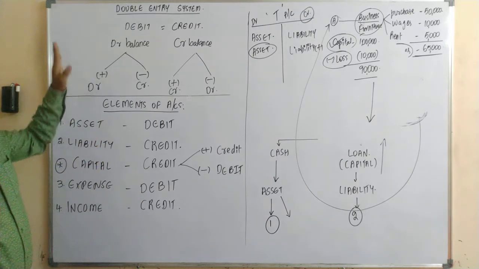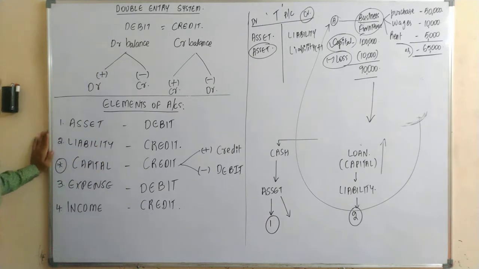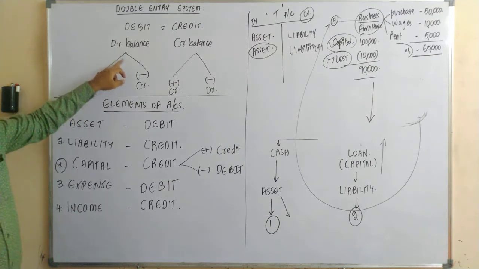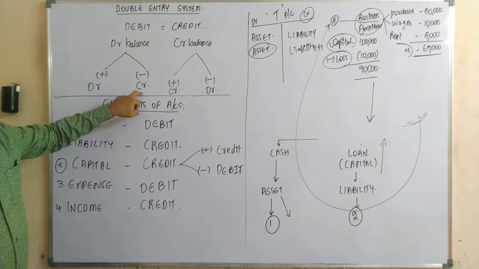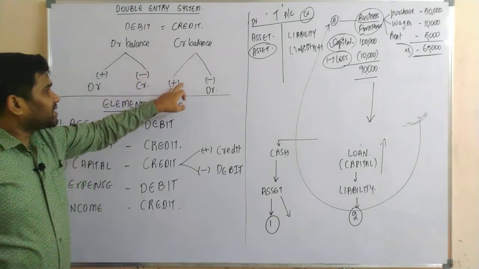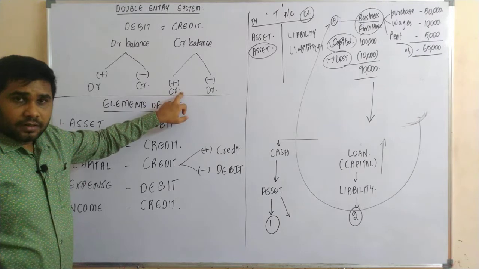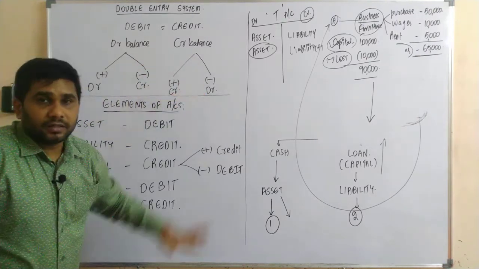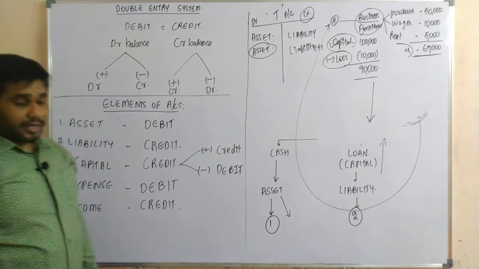So this is about your double entry system, where debit is equal to credit. That means debit balance is equal to credit balance. If there is an increase in the debit balance, it should be debited. When there is a decrease in the debit balance, it should be credited. When there is an increase in the credit balance, it should be credited. When there is a decrease in the credit balance, it should be debited. So this is about your double entry system.